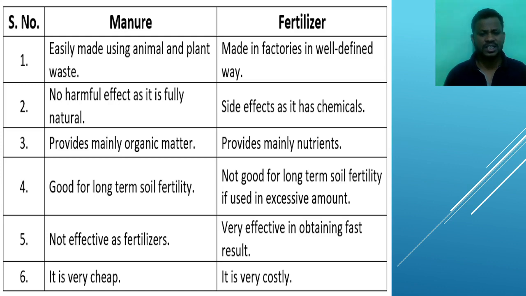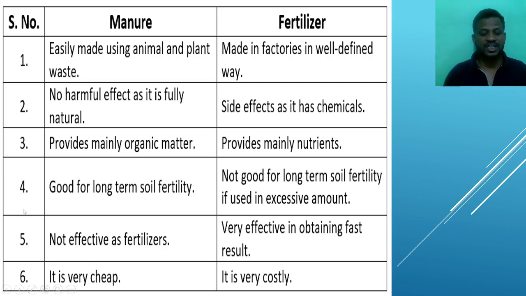The fertilizer is fully prepared chemically, so it will give an instant result. It means if we add the fertilizer for today's crops, then we will get the result in 3-4 months. If we add the manure, we are going to see the effect of this manure in the next crops, the next seasonal crops.